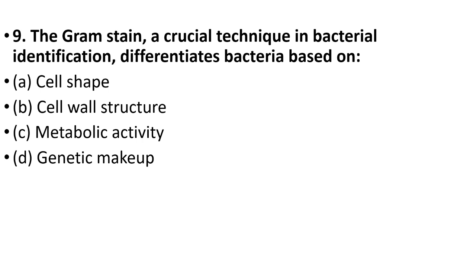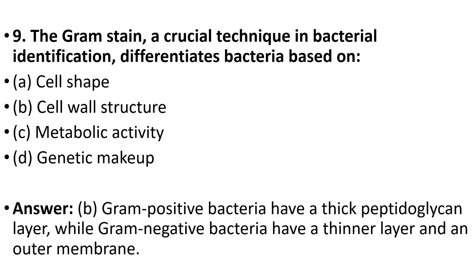Ninth question: the Gram stain, a crucial technique in bacterial identification, differentiates bacteria based on cell shape, cell wall structure, metabolic activity, genetic map. Your answer is option B, cell wall structure. Gram-positive bacteria have a thick peptidoglycan layer, while Gram-negative bacteria have a thinner layer and an outer membrane.